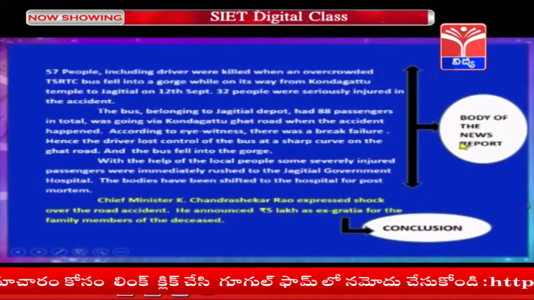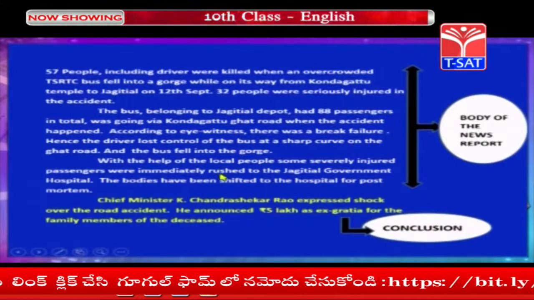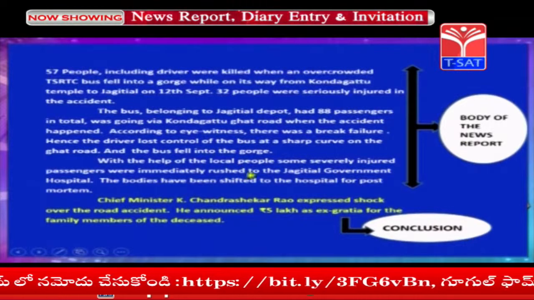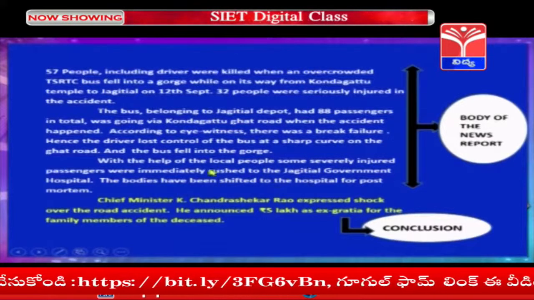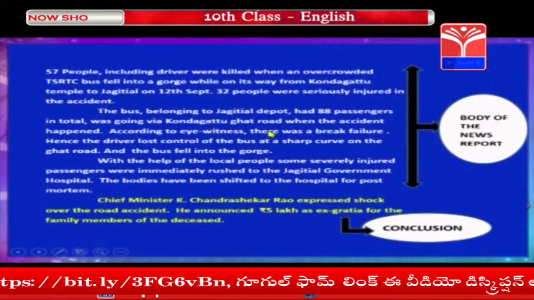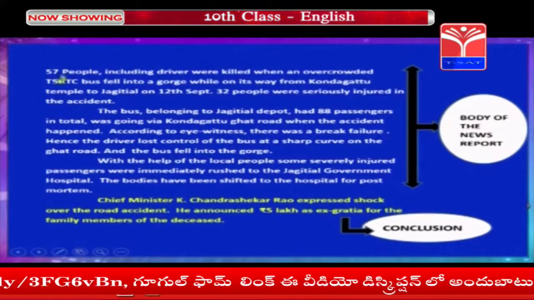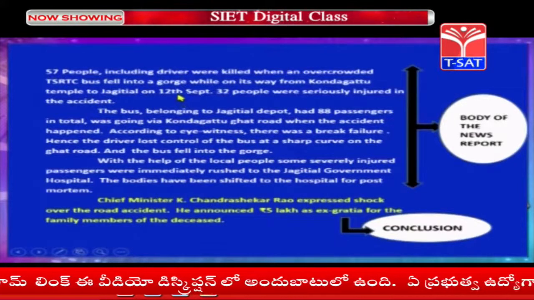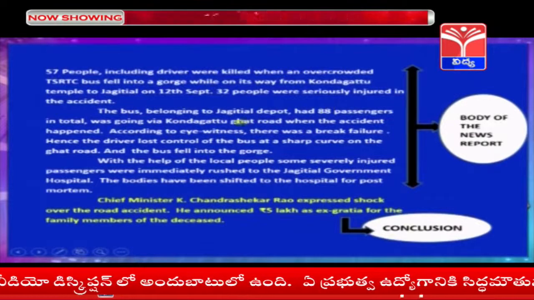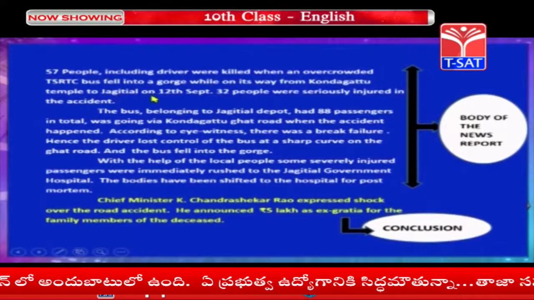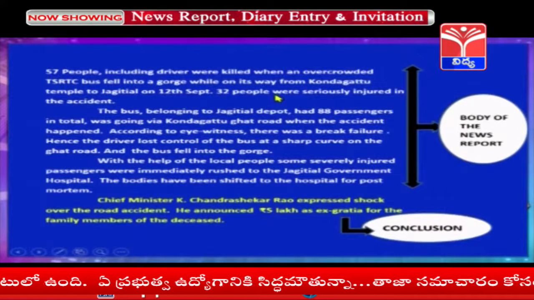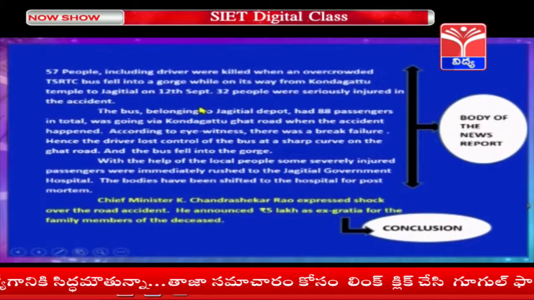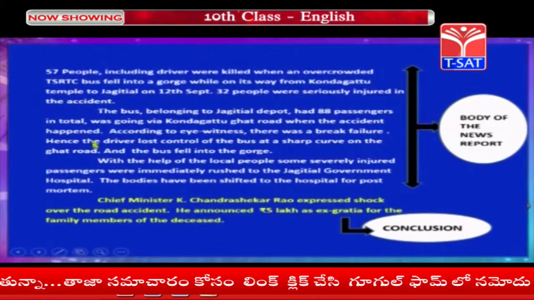Next, the body of the news report. It has 3 paragraphs. What happened and what the incident is, everything is explained in this body of the news report. You can observe the voice and tense in this part. You can see what the news is. 57 people including the driver were killed when an overcrowded TSRTC bus fell into a gorge while on its way from Kondagattu temple to Jagityal on 12th September. 32 people were seriously injured in the accident.